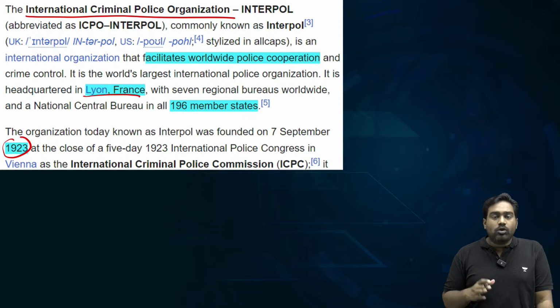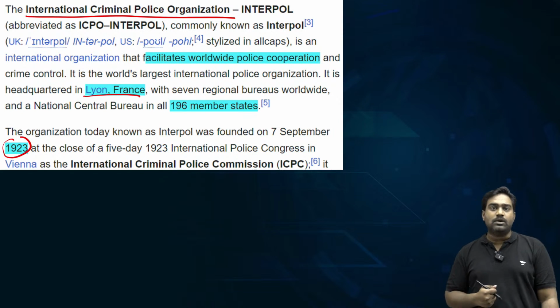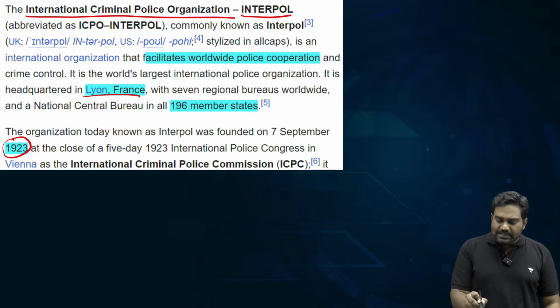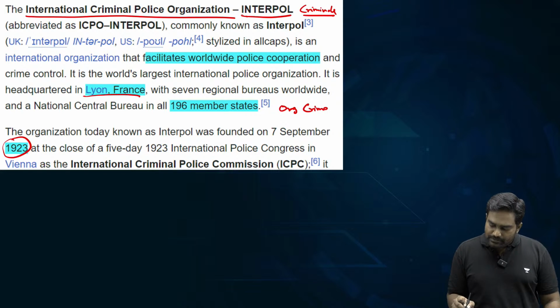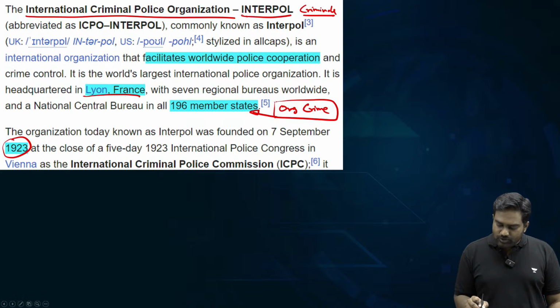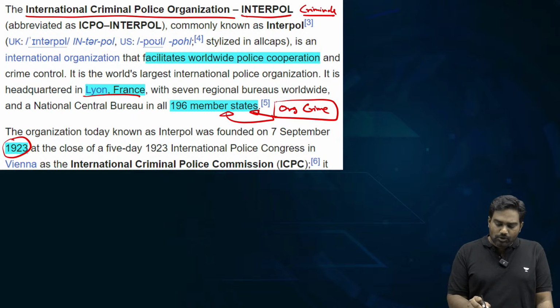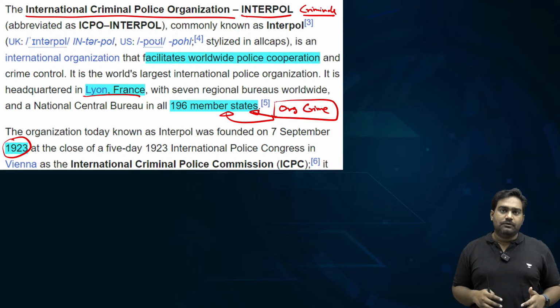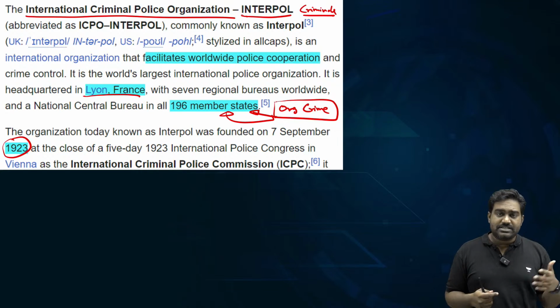The primary role of Interpol is to act as a coordinating platform between police organizations and law enforcement agencies around the world. It mainly plays a role in tracking criminals and in tackling organized crime, from drug trafficking to arms smuggling to terrorism to even other extraditable offences, from murder to financial offences to even modern day crime such as cyber crimes.